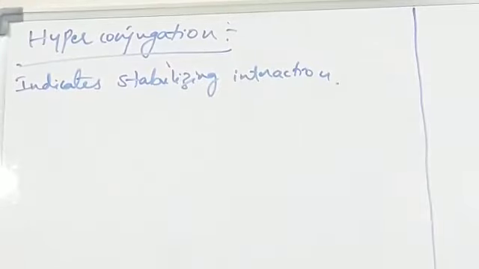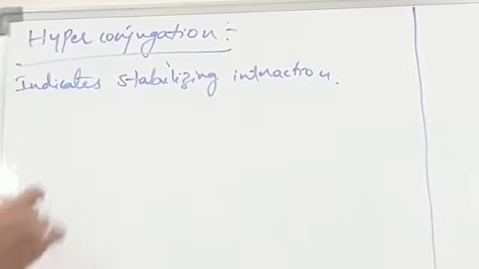Hyperconjugation is the transfer, or displacement, of sigma electrons from the CH bond of an alkyl group which is linked with either an sp2 hybrid carbon or a carbon which contains unshared p orbitals. So hyperconjugation is displacement of sigma electrons.